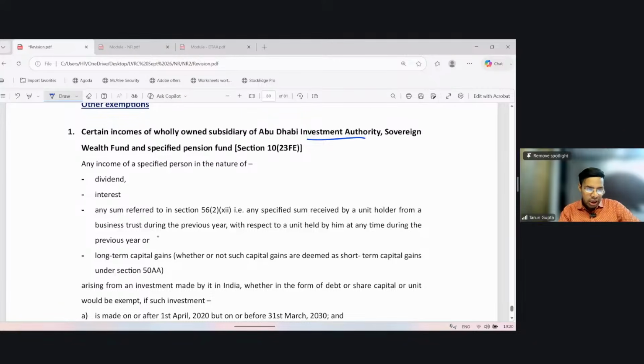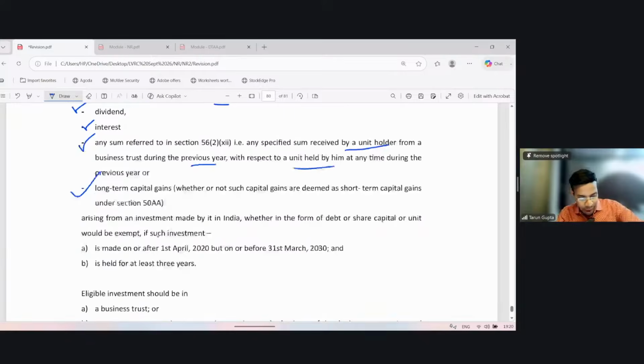So it says that any income of specified person in the nature of dividend, interest, any sum referred to in section 56(2)(xii), meaning any specified sum received by unit holder from the business trust during the previous year with respect to units held by him at any time during the previous year, or long-term capital gain, whether or not such capital gains are deemed as short-term under section 50AA, arising from investment made by it in India, whether in the form of debt or share capital or unit, would be exempt if such investment is made on or after such date but before 31 March 2030 and is held for at least 3 years.